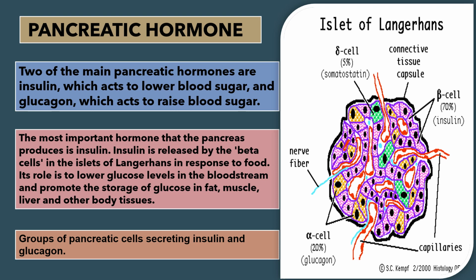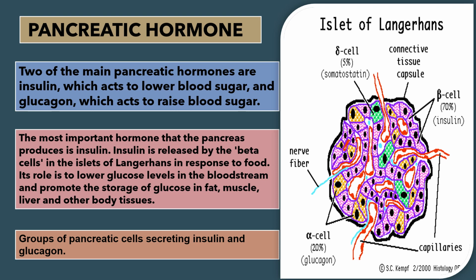The hormones secreted from islets of Langerhans are: beta cells secrete insulin, alpha cells secrete glucagon, delta cells secrete somatostatin, and F cells secrete pancreatic polypeptide.